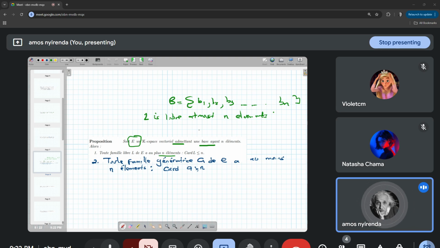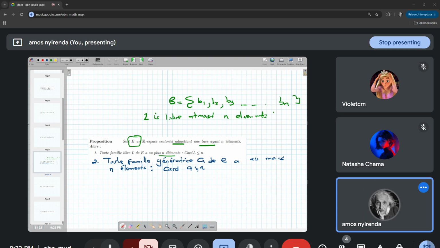That's why we rejected the one with 4 vectors, because it cannot be libre in R3. Any family of vectors that is going to be libre in R3 is supposed to have at most 3 elements. So for the first set U1, U2, U3, U4, you don't even have to check through the linear combination. You can straight away reject it using this theorem.